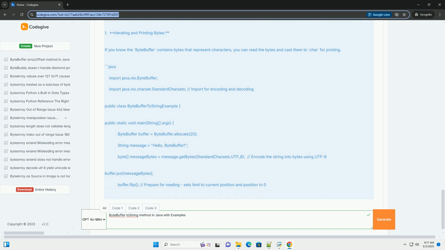3. Using CharBuffer and CharsetDecoder for string conversion, more robust. A more reliable way to convert a ByteBuffer containing character data to a string is to use a CharBuffer and a CharsetDecoder. This handles character encoding issues more gracefully. This approach is crucial when dealing with multi-byte character encodings, like UTF-8, to prevent character corruption.